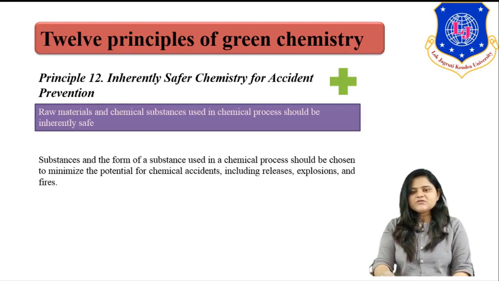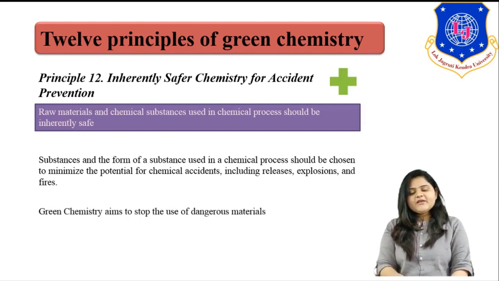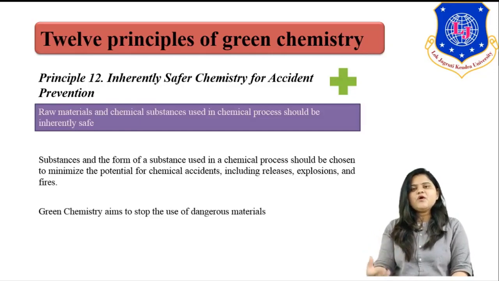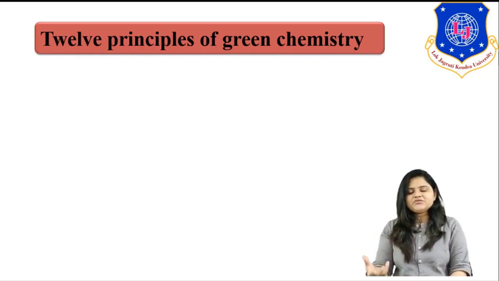The substance should be chosen so as to minimize the potential for chemical accidents, reduce the release of harmful substances or harmful gases, which reduces the chances of explosions and fire. So green chemistry ultimately aims to stop the use of dangerous material.